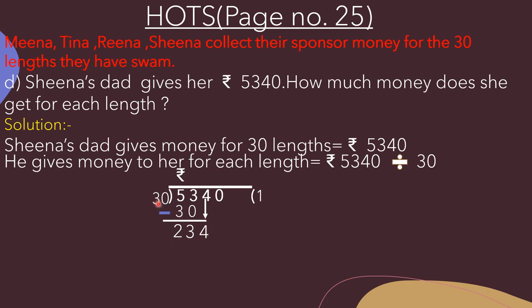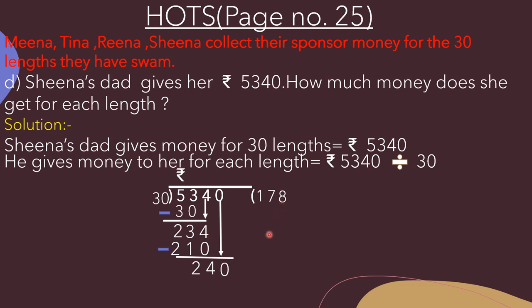Now beta, table of 30 is like table of 3 and after that we will add 1 zero to the right hand side. So here 37s are 210. So here we will write 210. Now we have to subtract. So 234 minus 210, that is equal to 24. Now we will bring down this 0. Now 38s are 240.